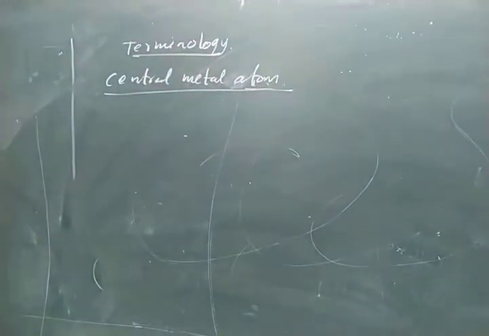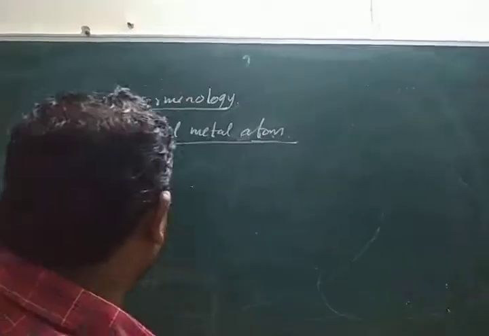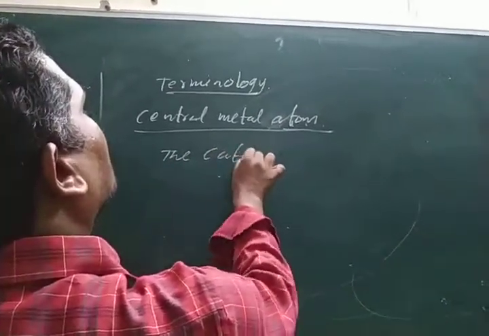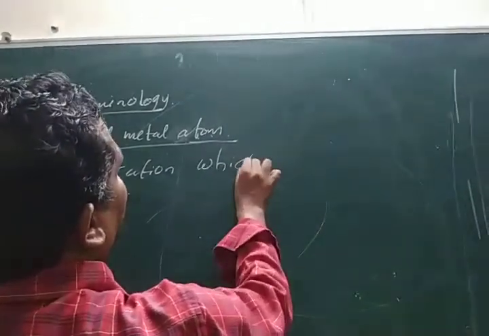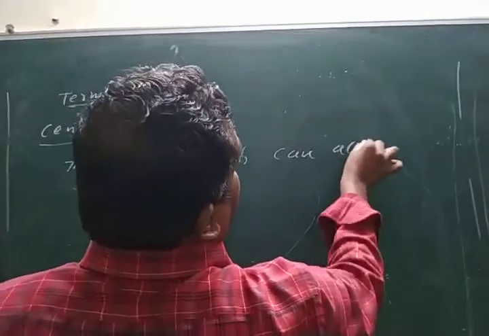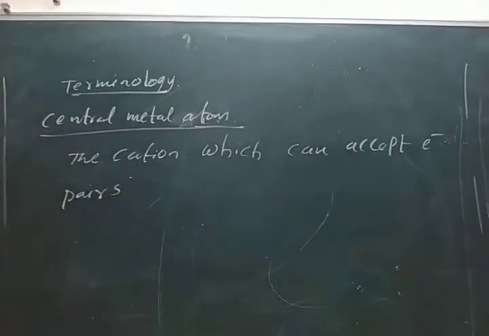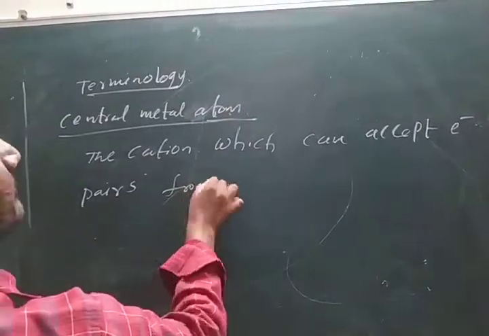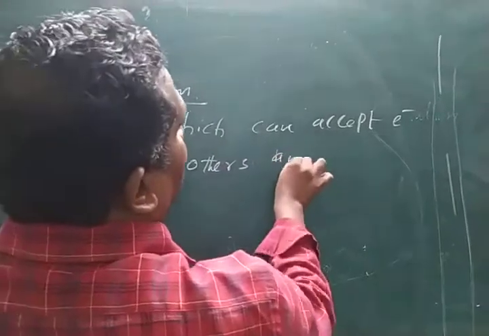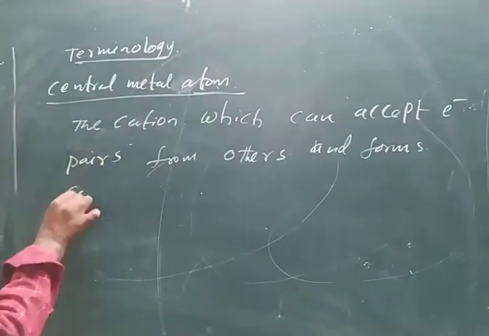The central metal atom means the cation, usually, which can accept electron pairs from other molecules and form coordinate covalent bonds.